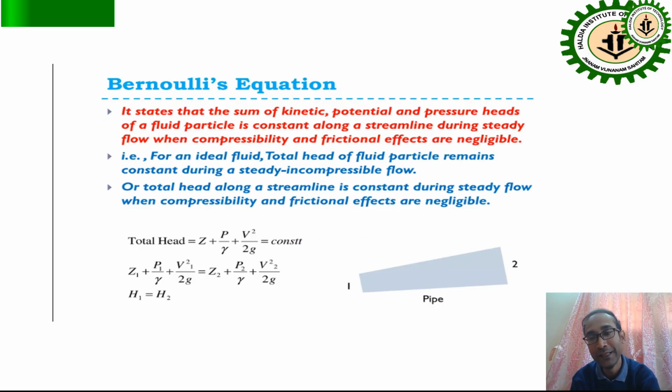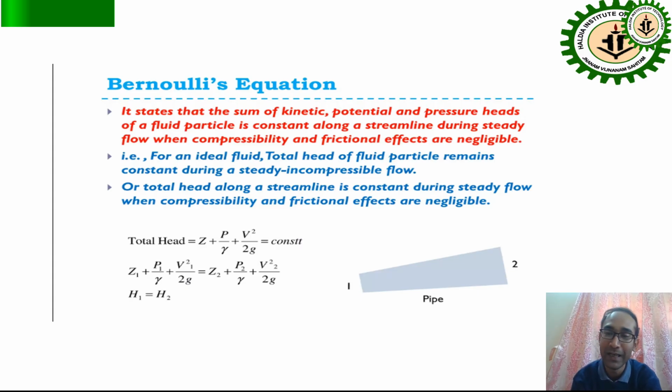In this module, Bernoulli's equation is very important, and it is the most famous equation in fluid dynamics. It states that the sum of the kinetic, potential and pressure heads of a fluid particle is constant along a streamline during a steady flow when the compressibility and frictional effects are negligible.